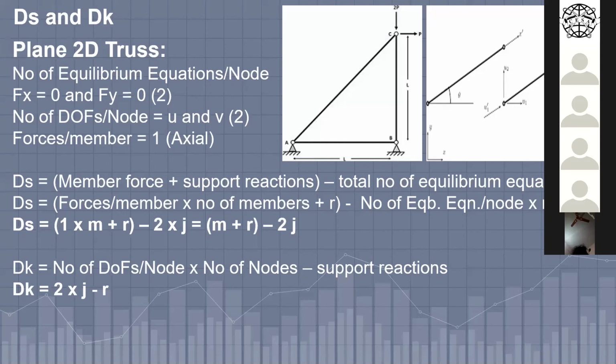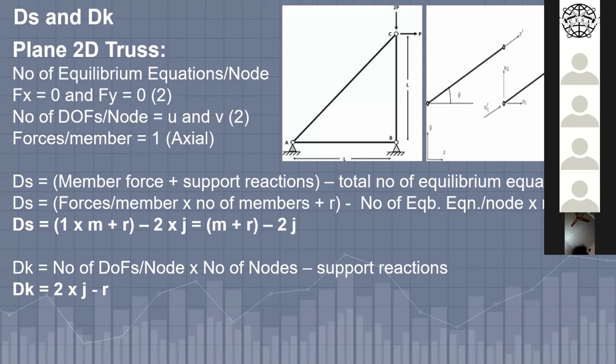J means total number of nodes there. 2 multiplied by j minus r. Sir, is there any difference between degree of freedom and degree of kinematic indeterminacy, or both are same? No. Degrees of freedom is different and degree of kinematic indeterminacy is different.